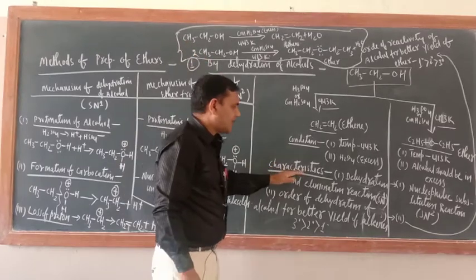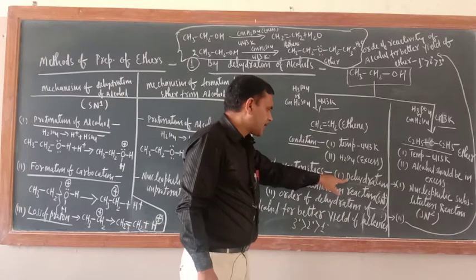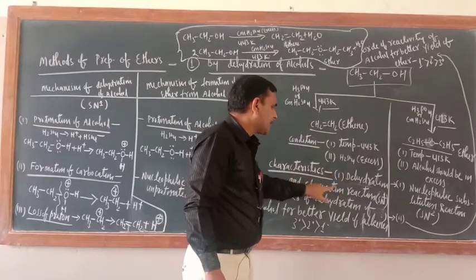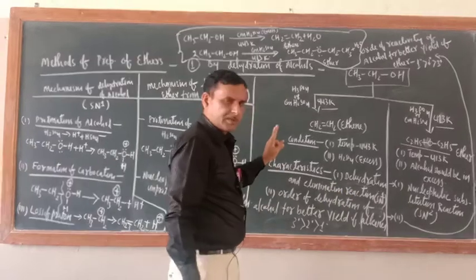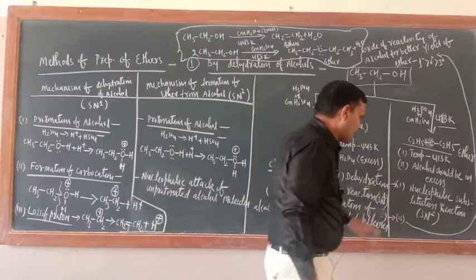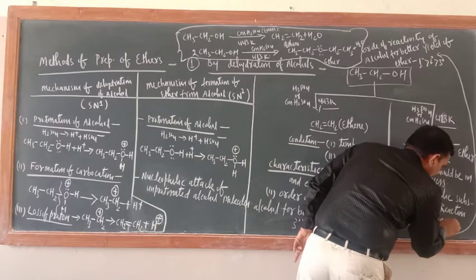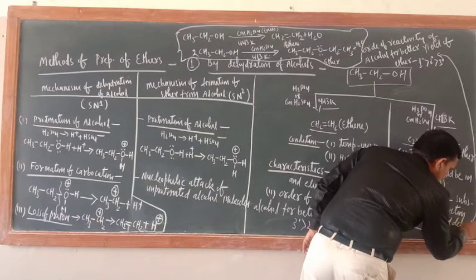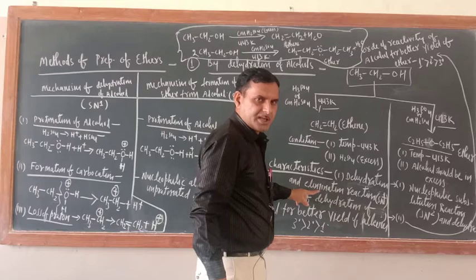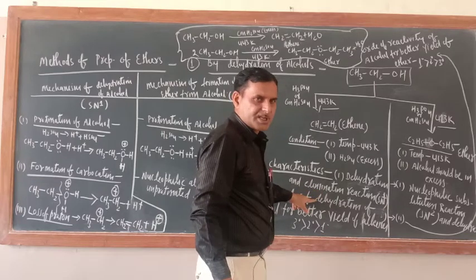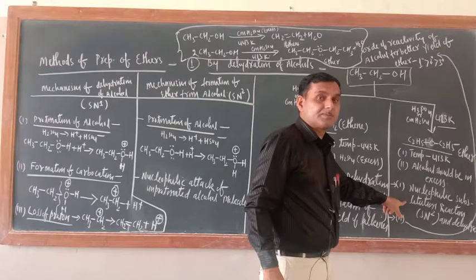Now, what are the other characteristics? Dehydration of alcohol when alkene is the product is an example of dehydration and elimination reaction. And when ether is the product, it is an example of nucleophilic substitution reaction and dehydration. Please write this down also. Both are dehydration only, but the difference is there. This is an elimination reaction, and this is a substitution reaction. What kind of substitution? Nucleophilic substitution reaction.